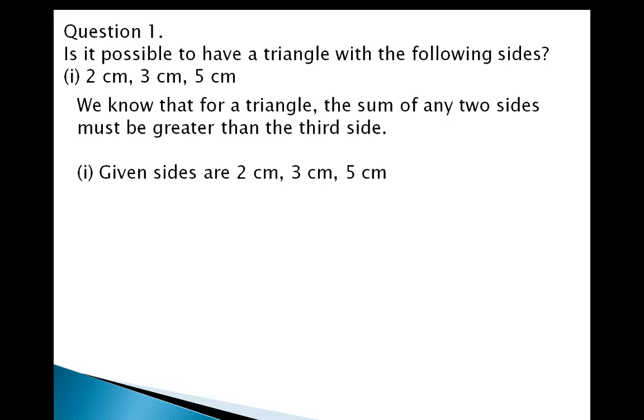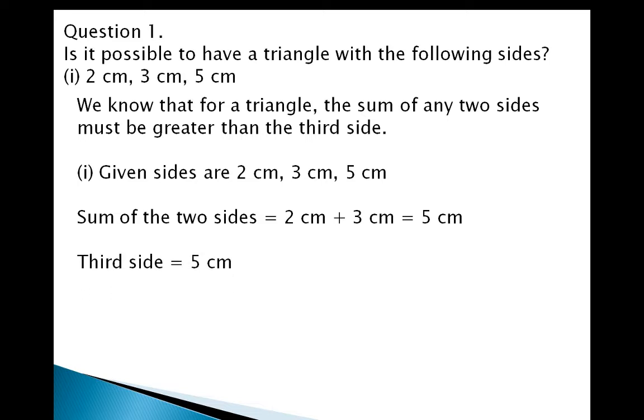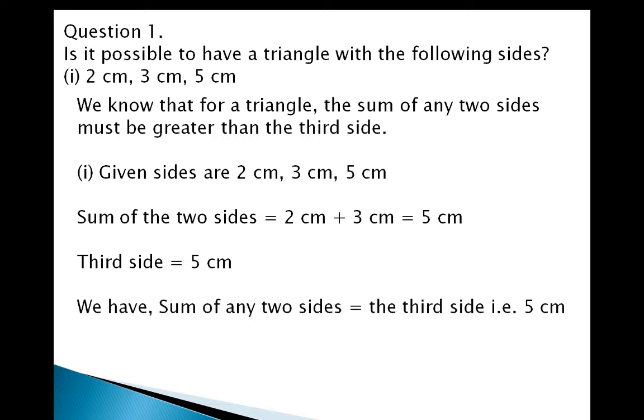Given sides are 2 centimeter, 3 centimeter, 5 centimeter. Sum of the two sides, 2 centimeter plus 3 centimeter, is equal to 5 centimeter, and the third side is 5 centimeter. So the sum of two sides is equal to the third side. Hence the triangle is not possible. It should be greater than, but here the sum of the two sides and the third side are equal. So the triangle is not possible.